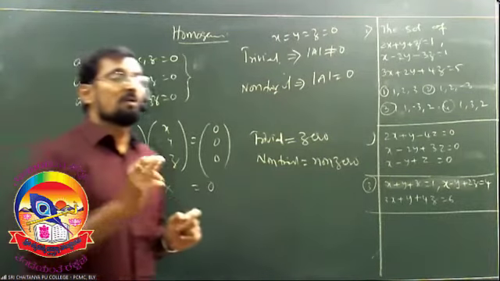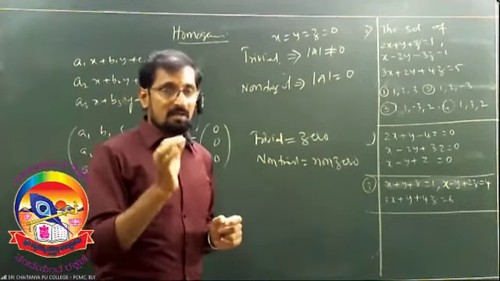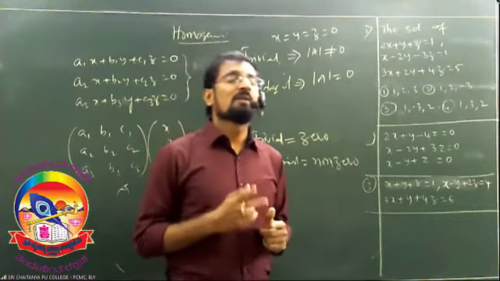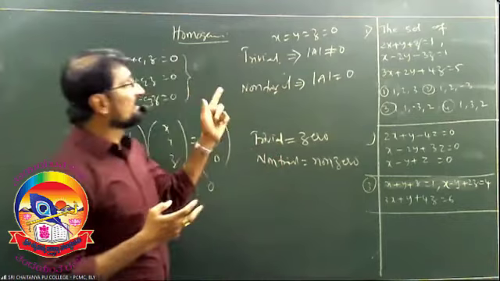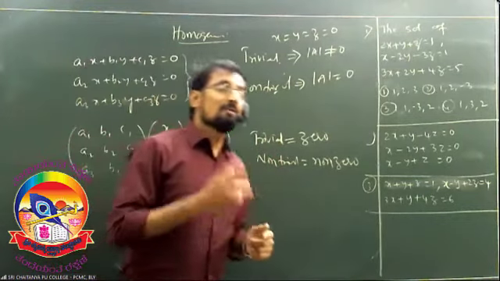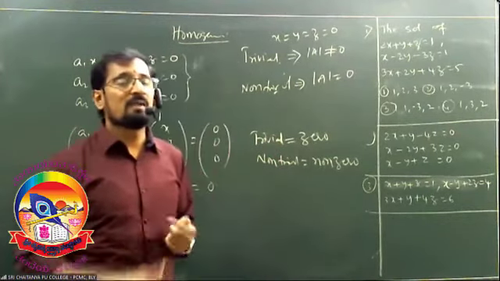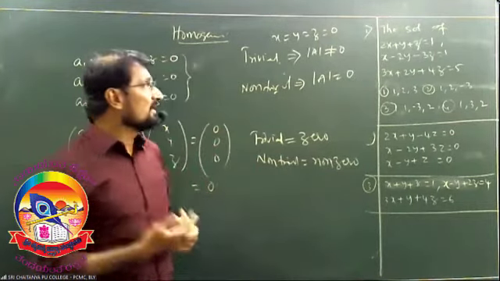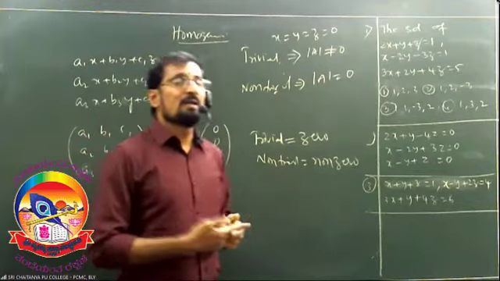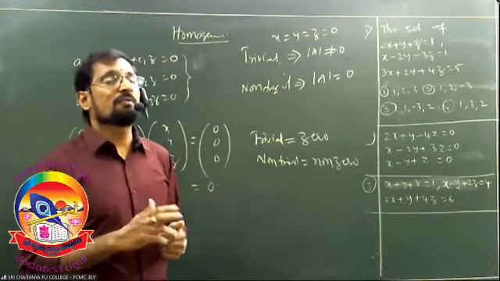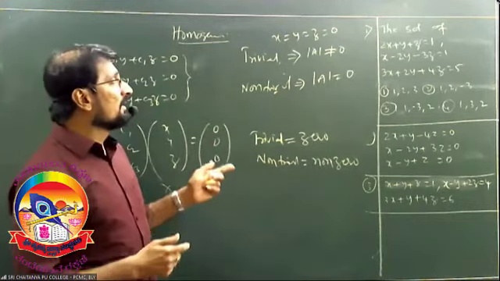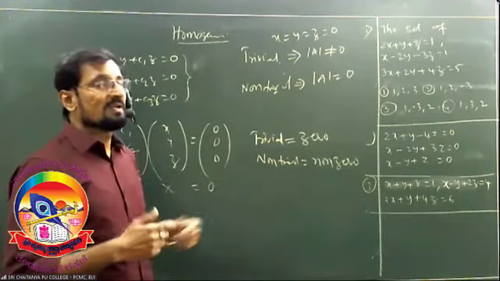If you find the determinant of capital A, if it is not equal to 0, then the system has trivial solutions, and the solutions are x = y = z = 0. If |A| is 0, then the system has non-zero solutions, which are also called non-trivial solutions, and the system is also consistent.